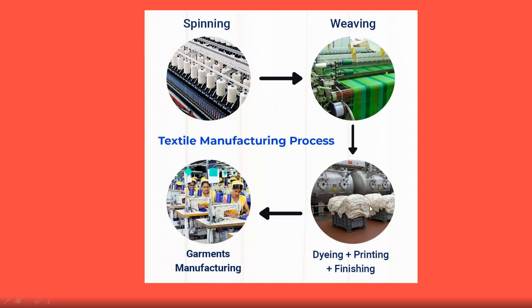So this is the entire process of producing the clothes, children, which you wear. That is the textile manufacturing process. First spinning is done, then weaving is done on a weaving machine, which I'll explain in another video. Then dyeing, printing and finishing are done, and after that garment manufacturing is done. So I hope you have understood the textile manufacturing process.